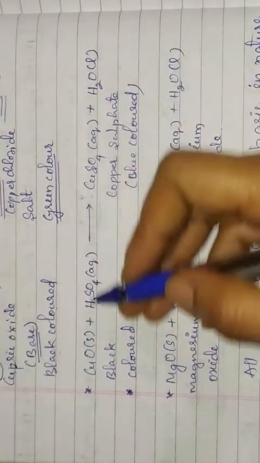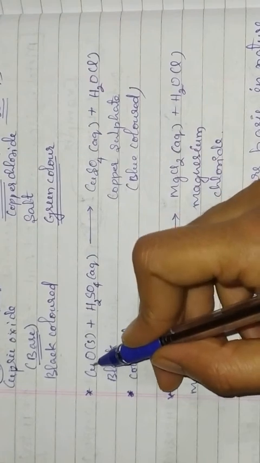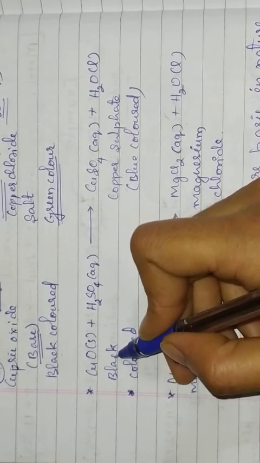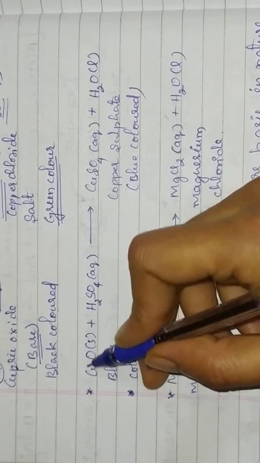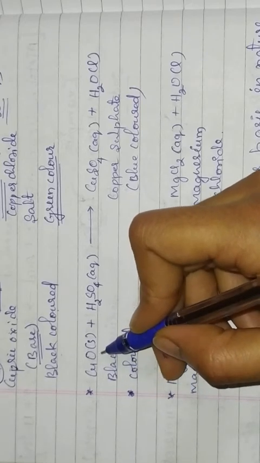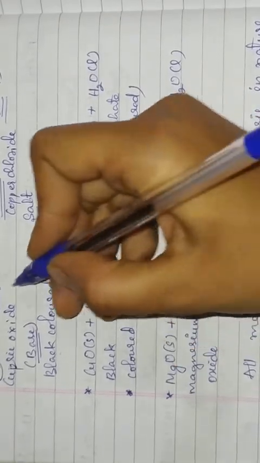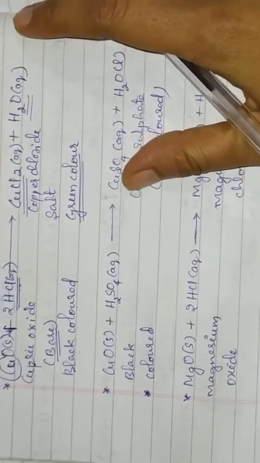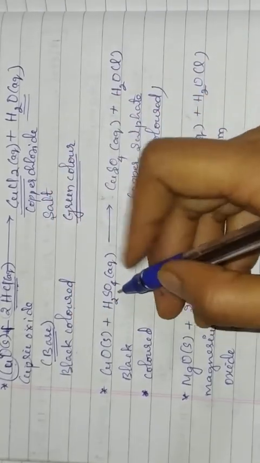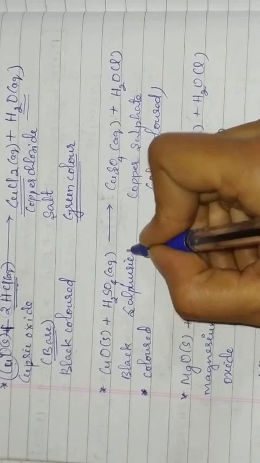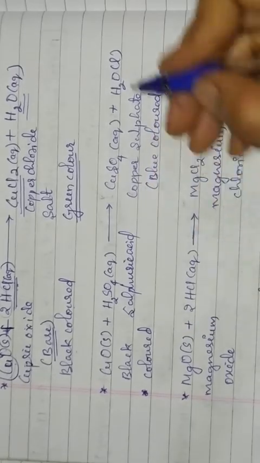See more examples. This one is again a cupric oxide. It is black in color, and these metal oxides are basic in nature. Already I have told this. When it reacts with the sulfuric acid, here we have taken hydrochloric acid. Here we have taken sulfuric acid.